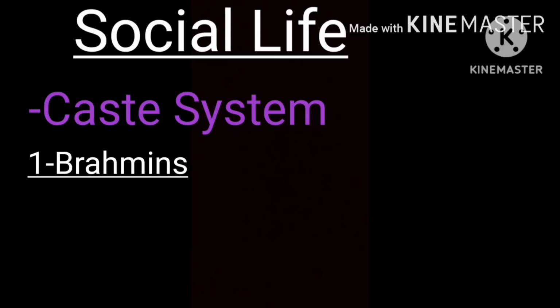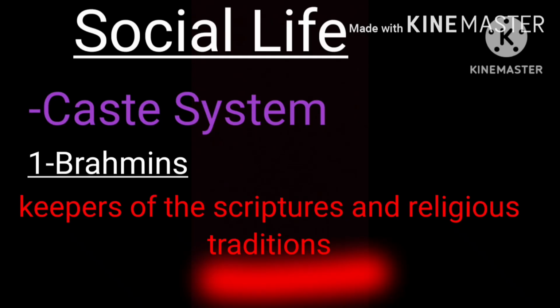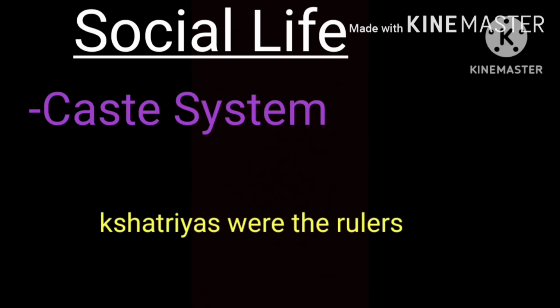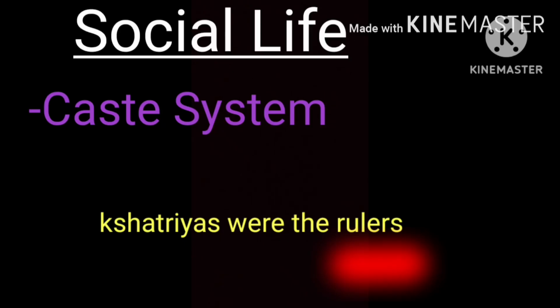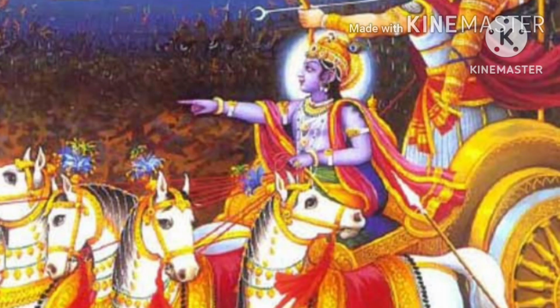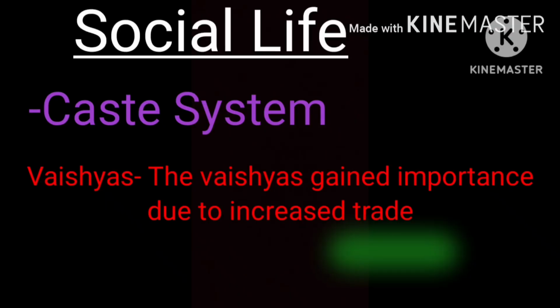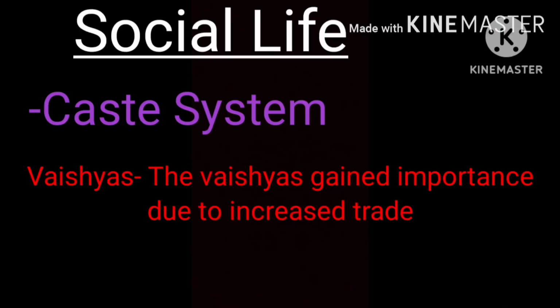The Brahmins, who were the keepers of scriptures and religious traditions, continued to have great authority even though the Kshatriya were the rulers. Brahmins performed religious ceremonies. Kshatriya were the rulers. The Vaishya gained importance due to increased trade. Vaishya engaged in trade and agriculture work.